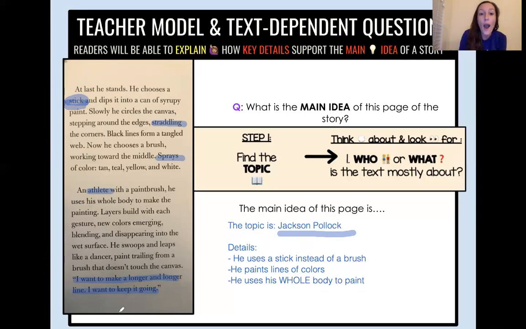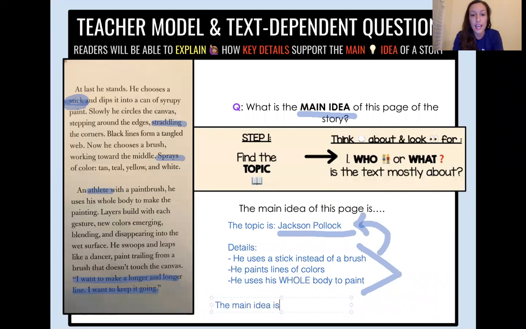So now that we know why those details are important, all of these details that we just found in the text tell me more about the topic. They tell me more about why Jackson Pollock is important on this page. So if I'm going to combine my topic with my details to answer this question and find the main idea, I can say the main idea is Jackson paints using his whole body and painting in his own style.